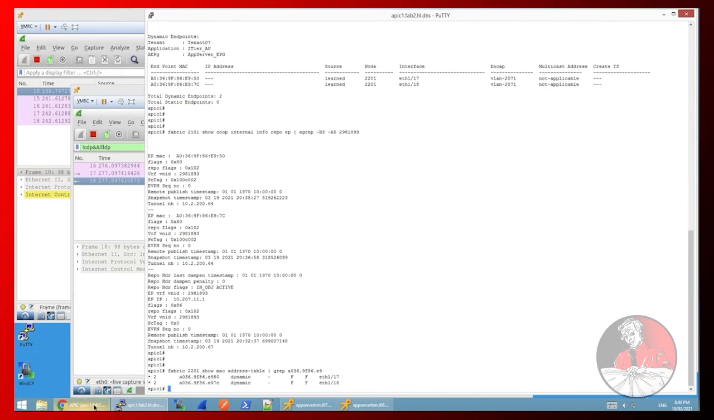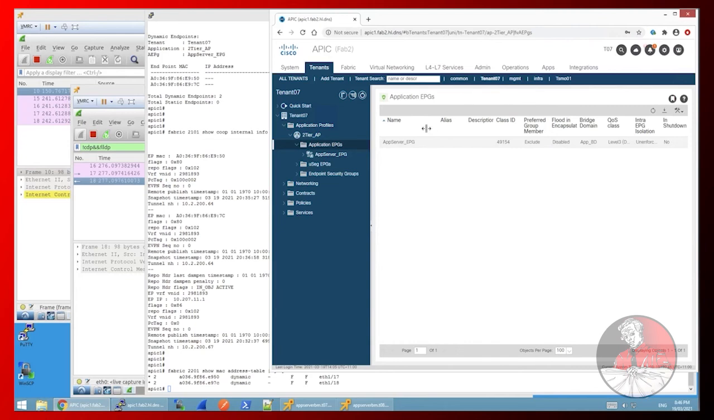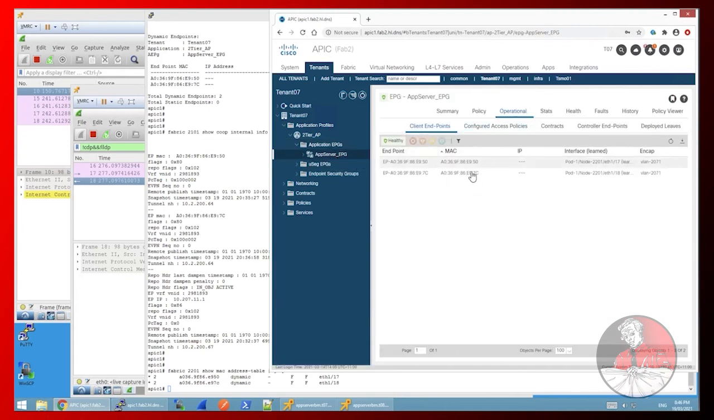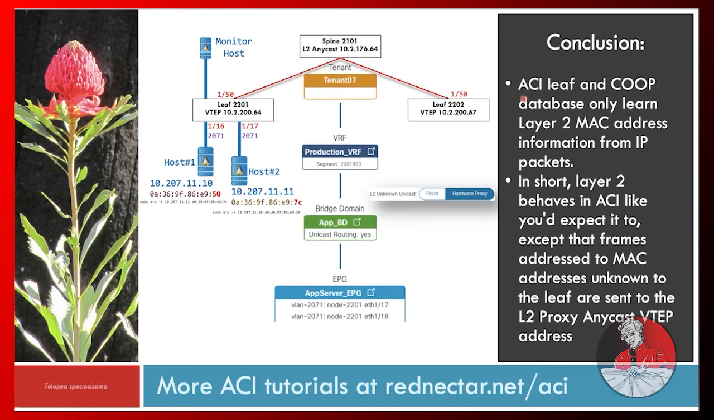Oh, and one more thing, I guess I should have a look at our app server EPG and see if we've got some things in the operational tab, and sure enough, the endpoint's there, the MAC's there, there's no IP address as you'd expect. In conclusion then, I have demonstrated that ACI leaves and the COOP database only learn layer 2 MAC address information from IP packets.